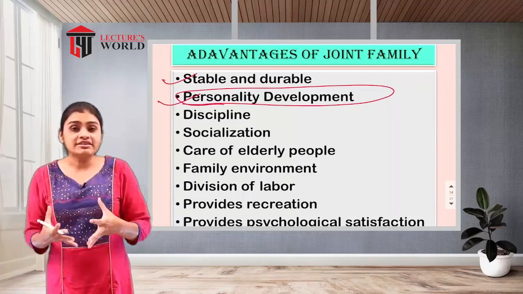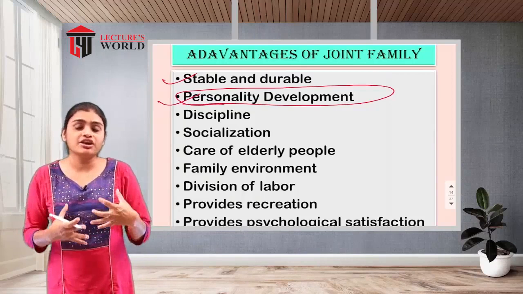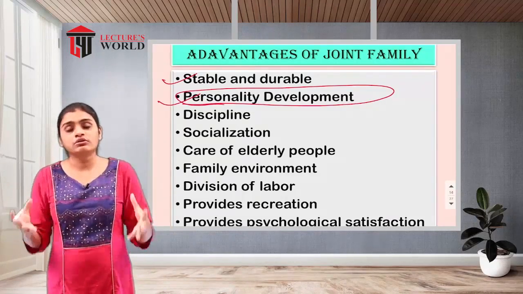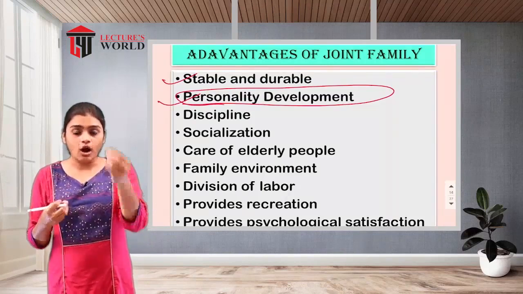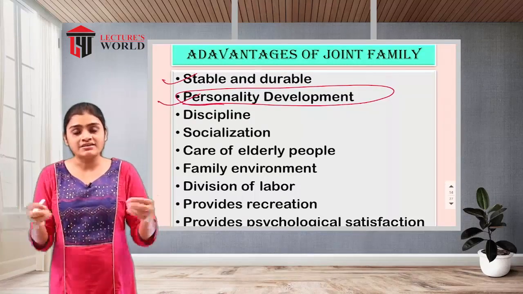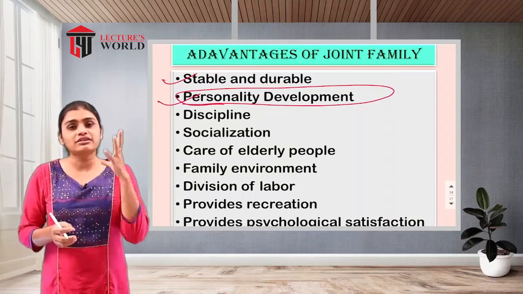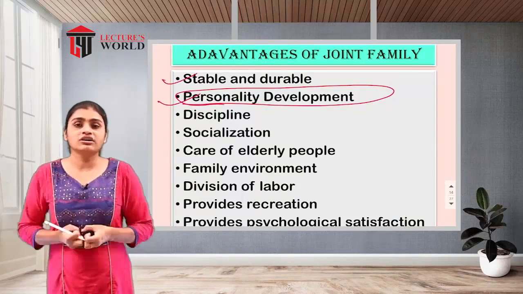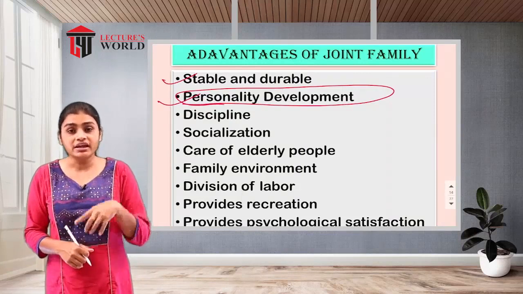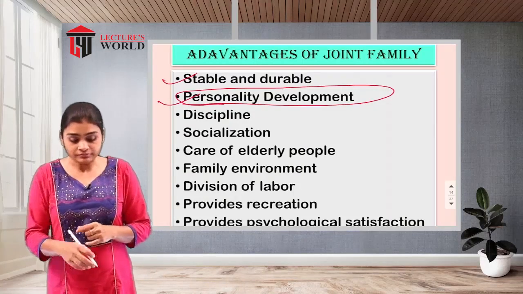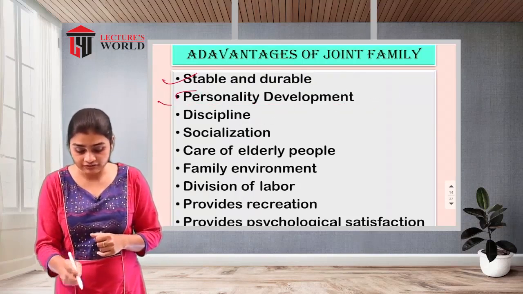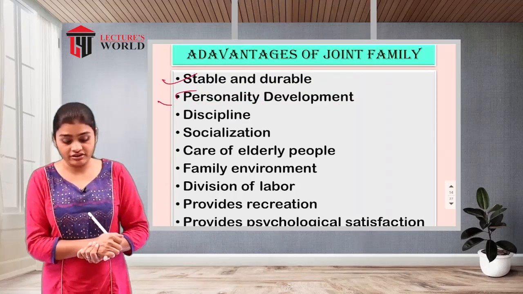Because the children learn most of their behavior from their parents and from the family members, by observing and imitating. By imitation they learn everything, and as so many family members are there, the children observe and learn everything. This is how the molding of personality will take place very quickly, even unnoticeably. So personality development is a benefit of this type of joint family.